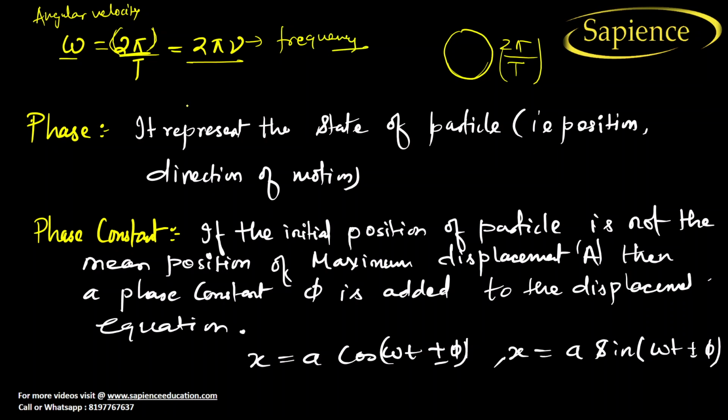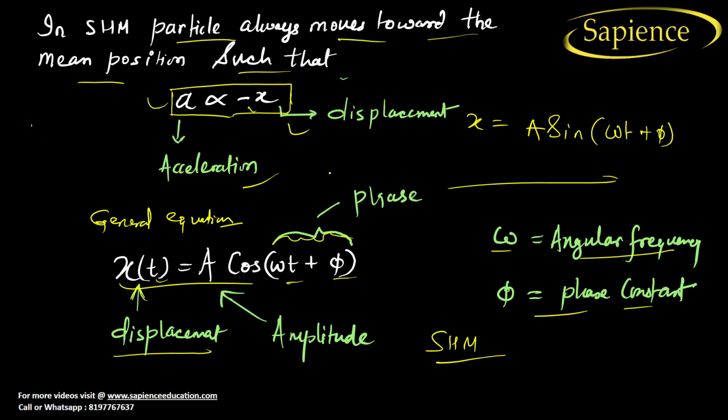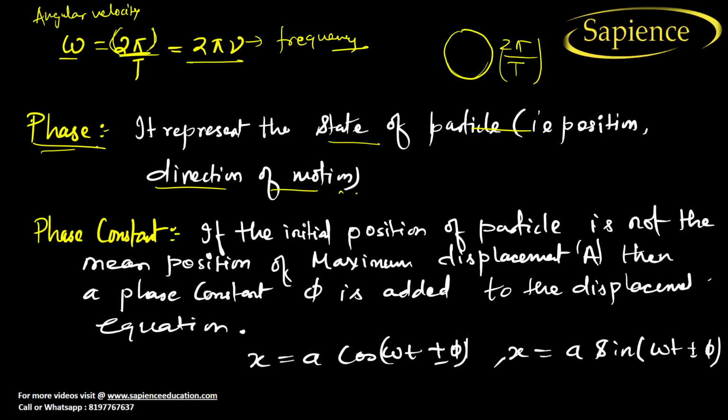Okay. Now let us consider what is phase. It represents the state of the particle, that is the position and direction of the motion. Phase means which position the particle is at. For example, if we draw a sine curve or S.H.M curve, the particle may be at this position, or at this position. So it depends upon the time, and it is time dependent as well as dependent on the angular velocity. So phase tells us the situation of the particle, its position and direction of the motion.